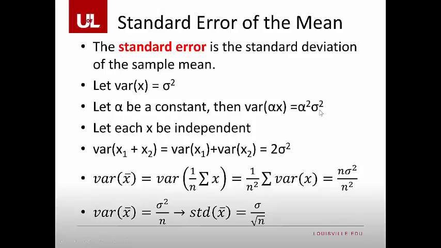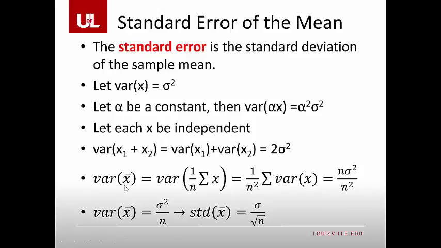Let each x be independently distributed. That means each x is independently chosen. If that's the case, then the variance of x1 plus x2 will just be the sum of their parts. Since they're independent, they have no covariance. So then we would add up their two variances, which would be 2 times sigma squared. So if we believe all that, let's ask the question, what is the variance of x bar?